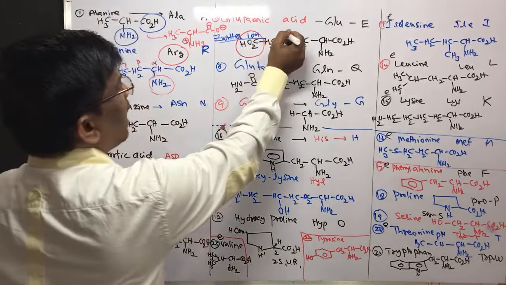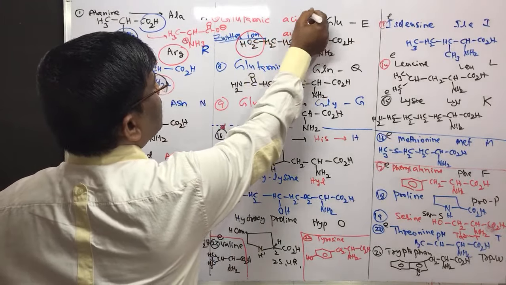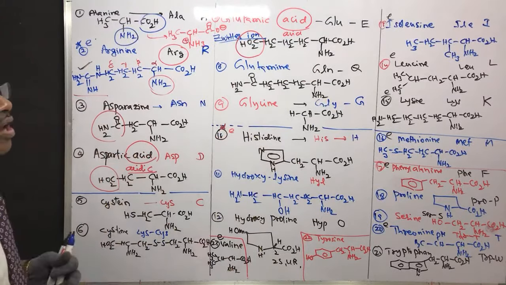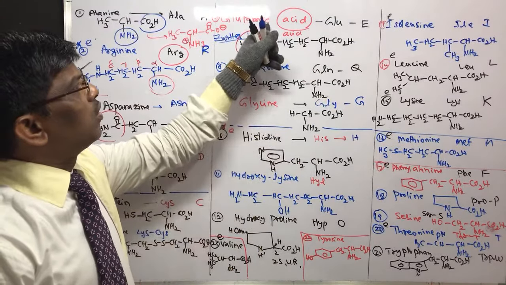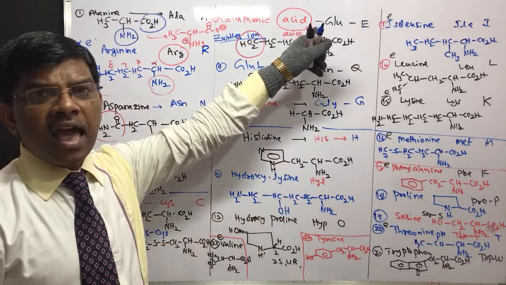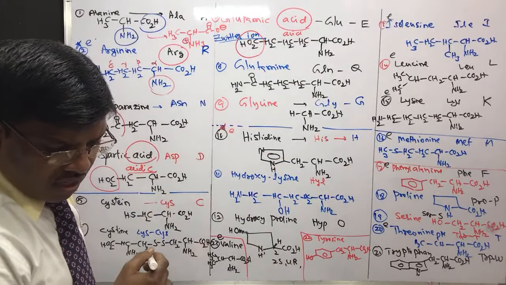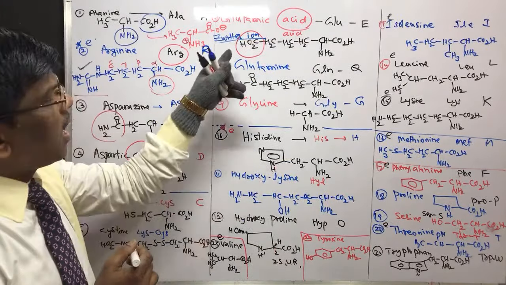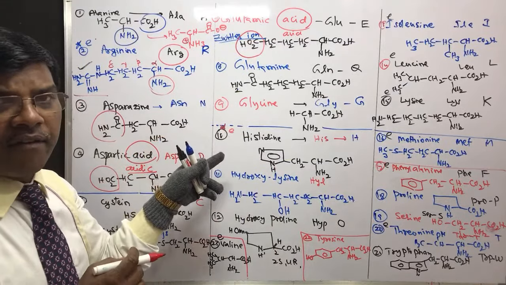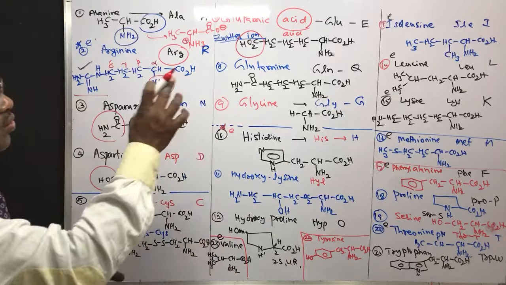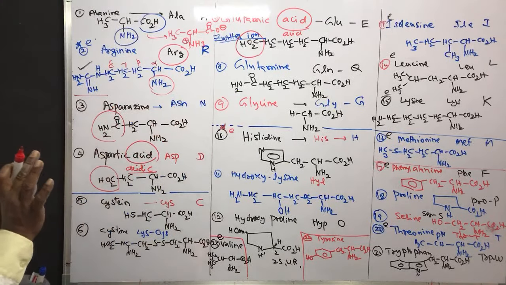So this is also acidic. The name itself shows acid. Aspartic acid and glutamic acid are amino acids having an extra carboxylic acid. So these two are acidic amino acids.